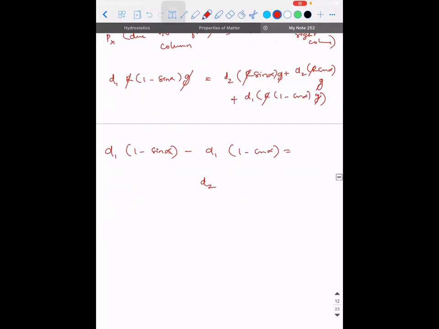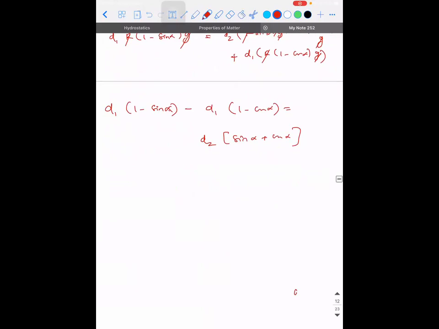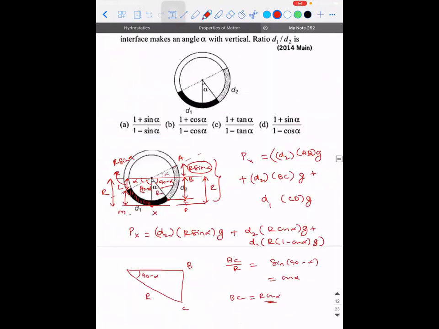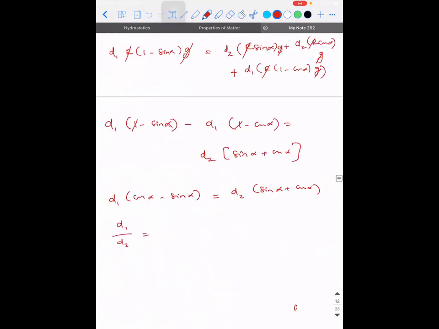D1 into cos alpha minus sin alpha is equal to D2 into sin alpha plus cos alpha. Now tell me, D1 and D1 will get cancelled. So d1 into cos alpha minus sin alpha is equal to d2 into sin alpha plus cos alpha. What did they ask? They asked d1 by d2. What is d1 by d2? Sin alpha plus cos alpha divided by cos alpha minus sin alpha.